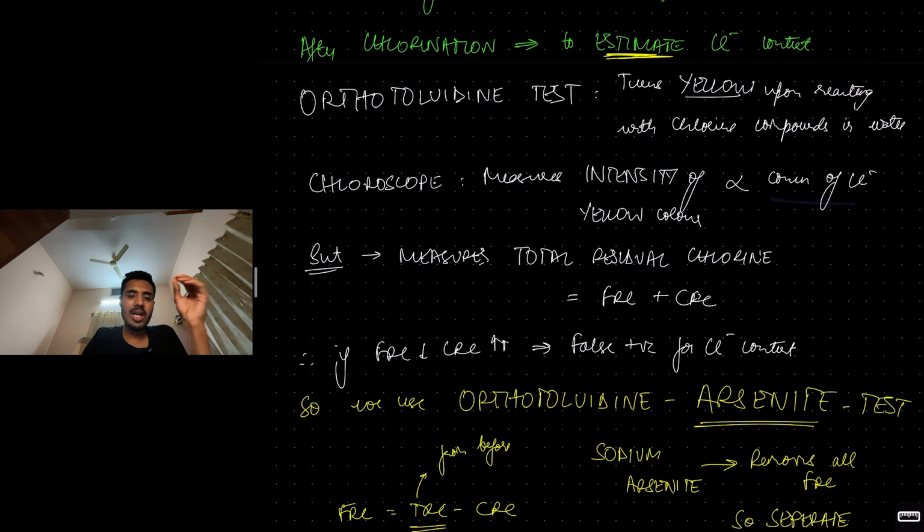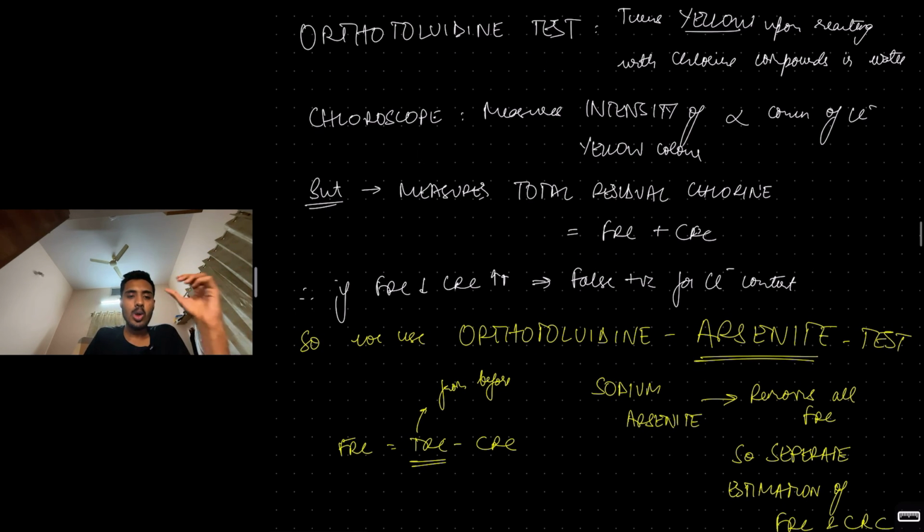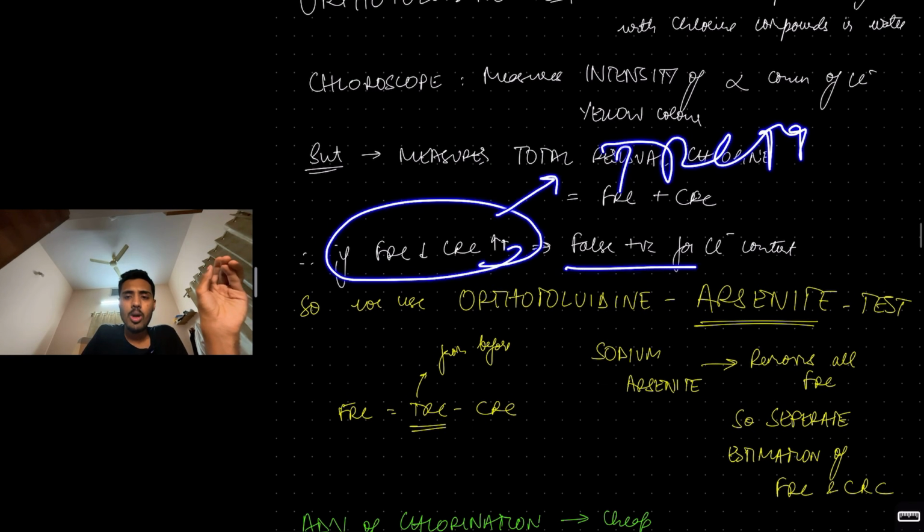Basic logic. Now, what is the biggest problem with this orthotoluidine test? We want FRC at 0.5 ppm. So, if there is a water sample with a lot of impurities like iron, aluminium, what will happen? I'll keep adding chlorine, but very less FRC and a lot of CRC. And the CRC is absolutely useless. But still, this will give me a very high total residual chlorine value. So it is giving me a false positive for the chlorine content.